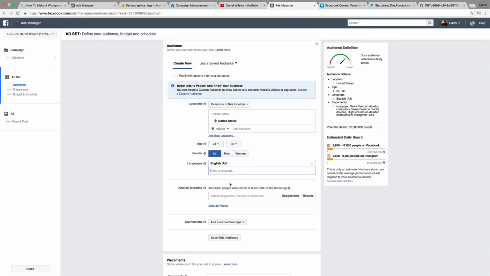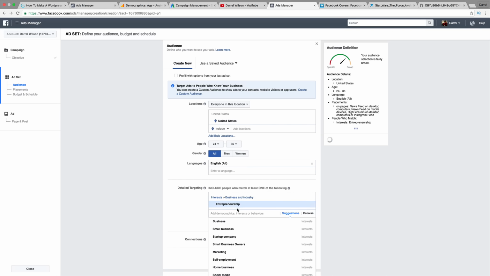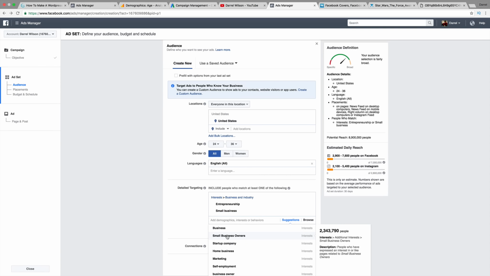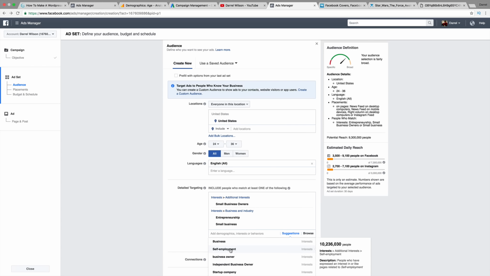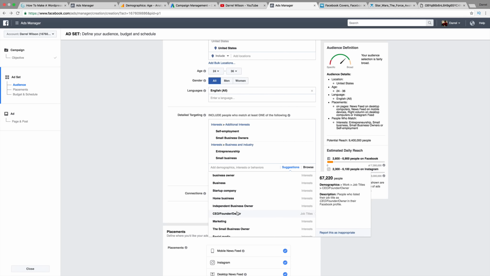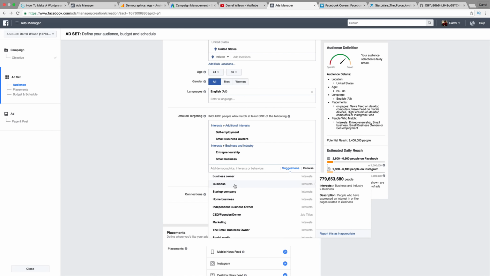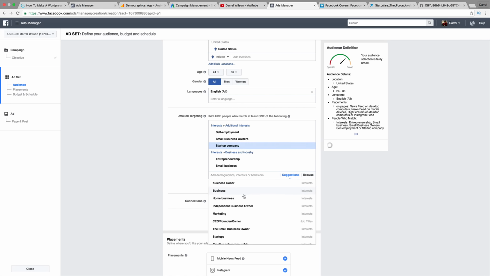Okay. Now, detailed targeting. So now I want to go ahead and select interests. Now, guys, this is the most, I guess you can say, complex thing. A lot of people do trial and error to sort of find what works best for them. Now, there really is no solid answer I can give you guys on what to market to, but we will go ahead and do some critical thinking and really try to figure it out. So I am a web designer, right? Like I said, maybe I want to do entrepreneurship, small business owners, even self-employment. That's also a very good one. You know, what else can we do? We can market to startup companies. That's also really good.